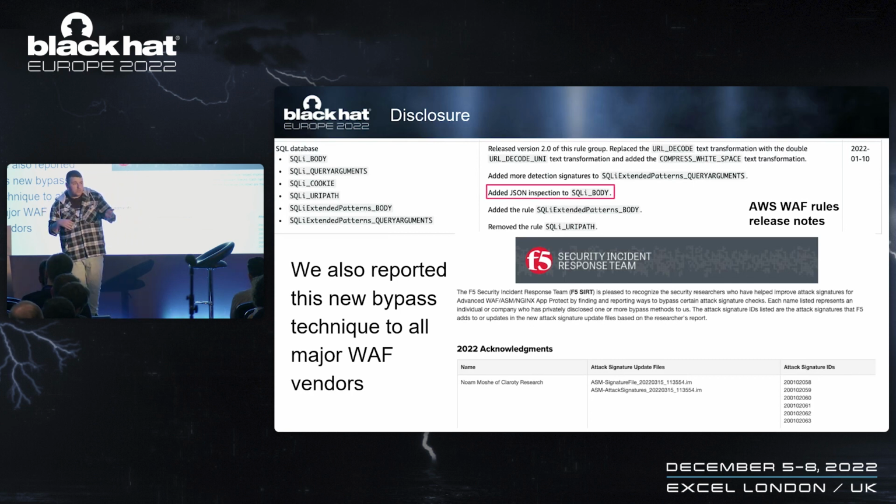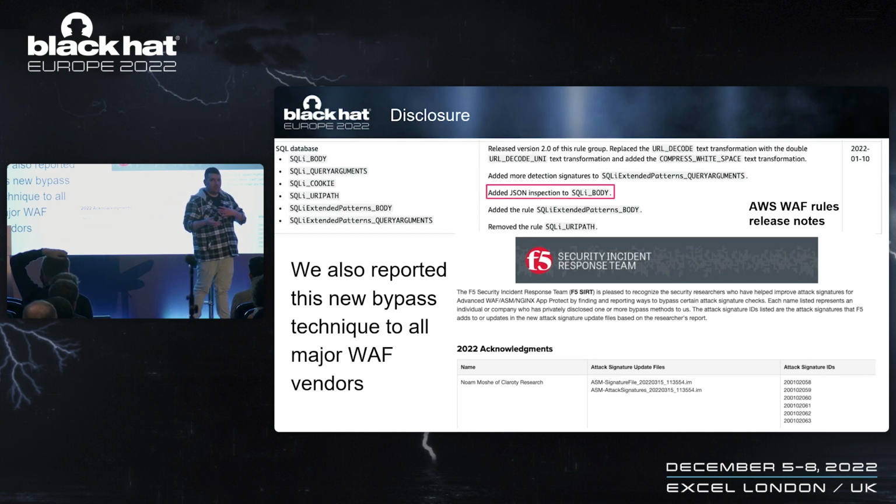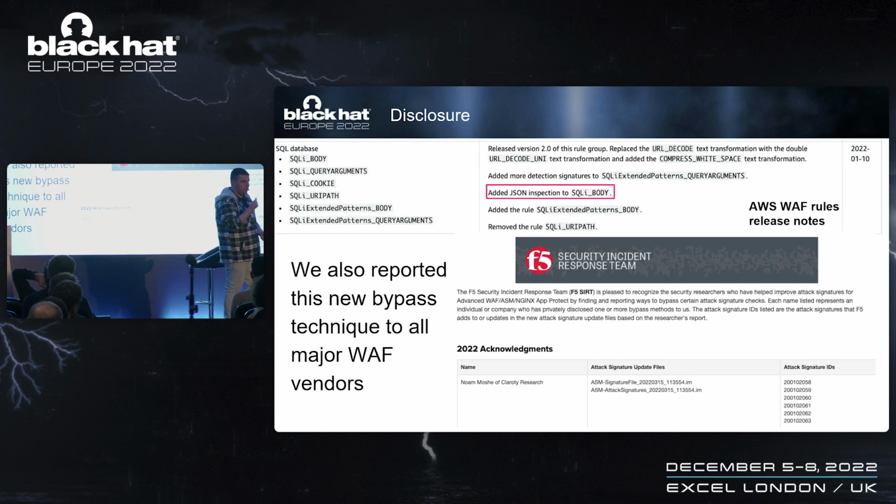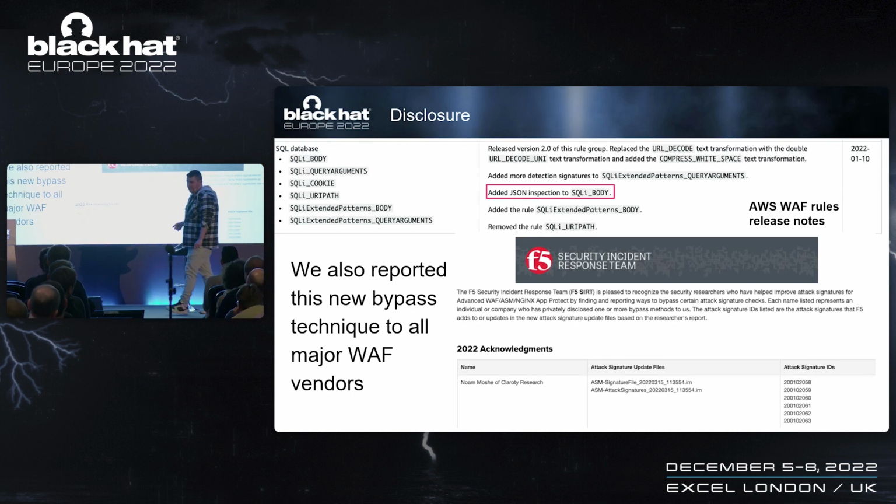But let's think a little wider. Yeah, cool, JSON is cool, I guess. Maybe we have something bigger. Maybe we have a core concept. You see, a WAF cannot actually parse SQL fully because it has limited time. It sits between you and the application, and it should just work immediately. It should make decisions immediately. We see that all WAF vendors didn't add JSON support, even though it has been supported for more than 10 years. Why is that? Again, that's exactly because they can't fully parse the SQL.